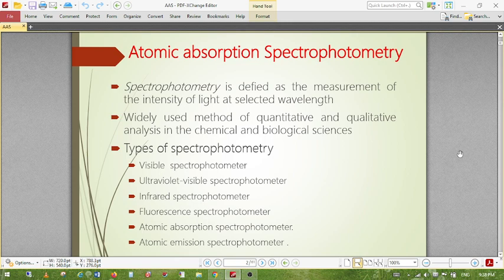The next part of the AAS is the chopper. The chopper is nothing but a rotating wheel interposed after the hollow cathode lamp. This is the chopper, which is a hollow disc. Some parts of it are hollow and some parts of the disc are solid. When it is moving, the light source is broken, and light is passed at intervals. That is the main work of the chopper.